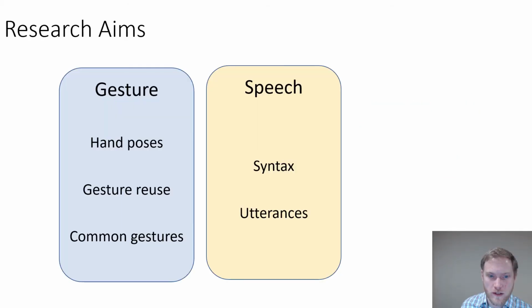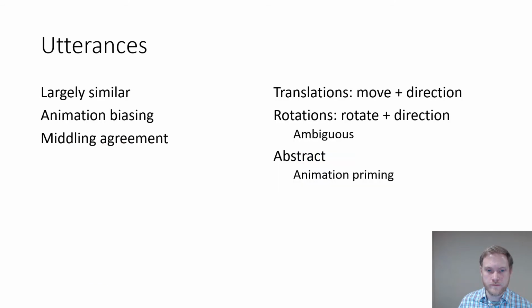The main goals of the speech modality of this experiment were to define the syntax used and the utterances used across both the speech and the gesture and speech blocks of this experiment. The proposals found for speech were largely similar. They had moderate agreement rates. Translations were almost always saying move in the direction of movement. Rotations were similarly rotate in the direction of rotation.